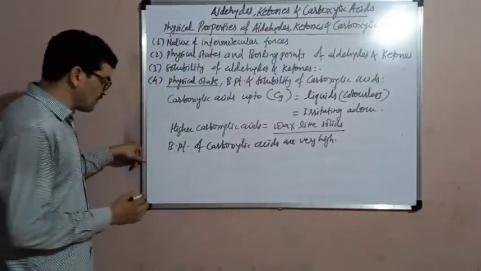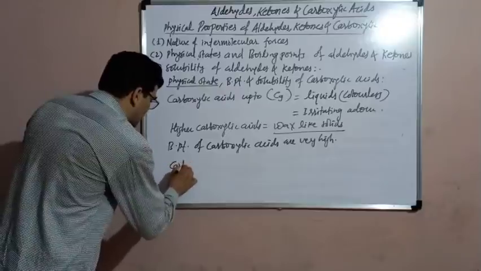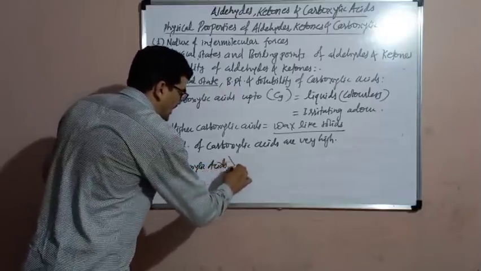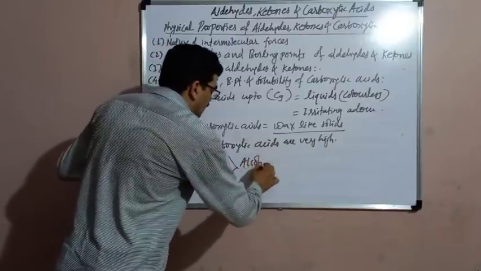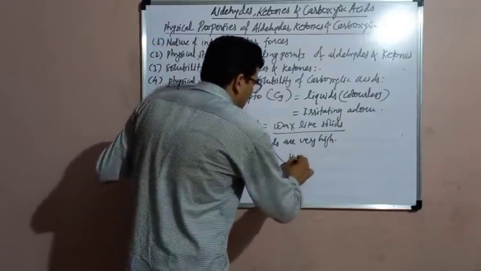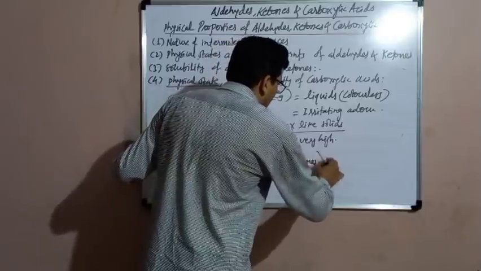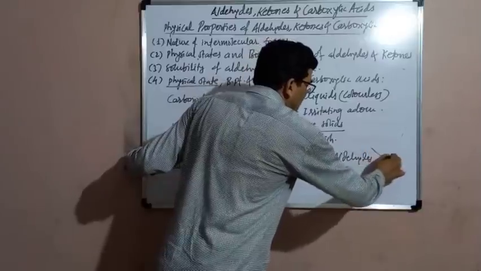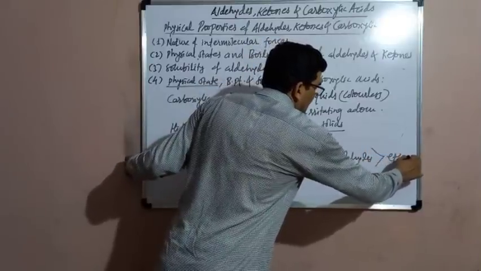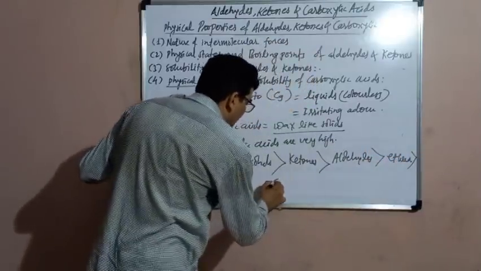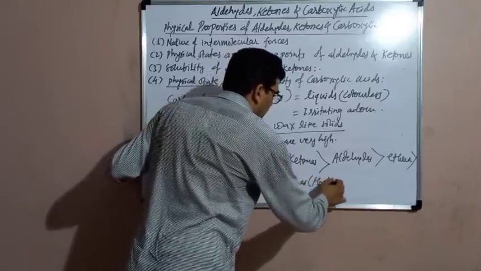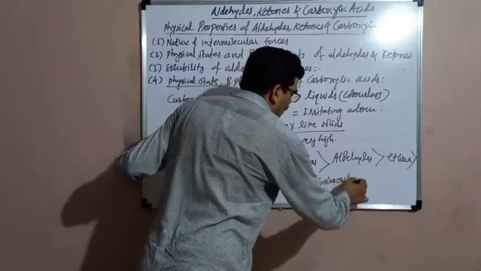Here is the order of the boiling points. Carboxylic acids have higher boiling points than alcohols, which have higher boiling points than ketones, which have higher boiling points than aldehydes. Aldehydes have higher boiling points than ethers, and ethers have higher boiling points than alkanes, that is the hydrocarbons. This is the order of boiling points among the organic compounds.